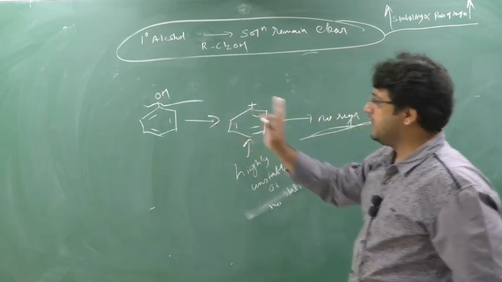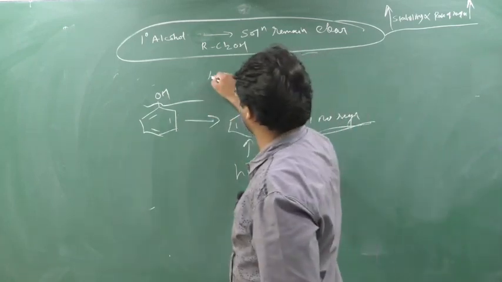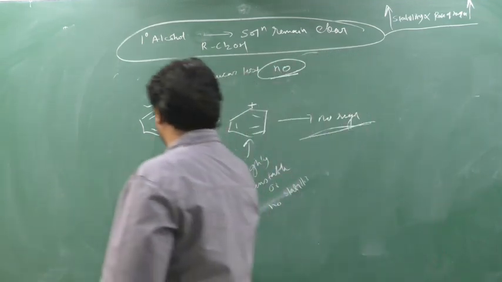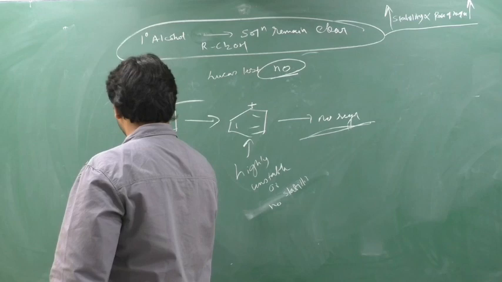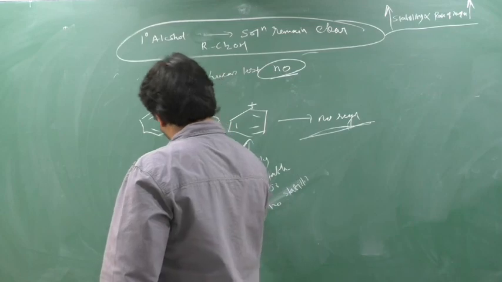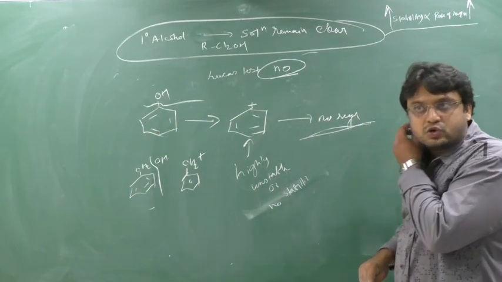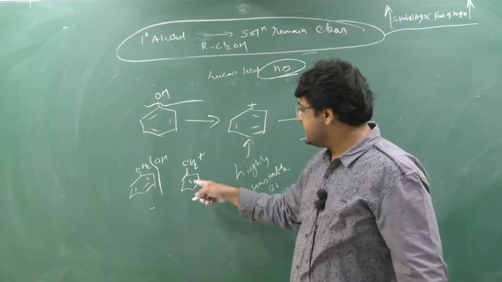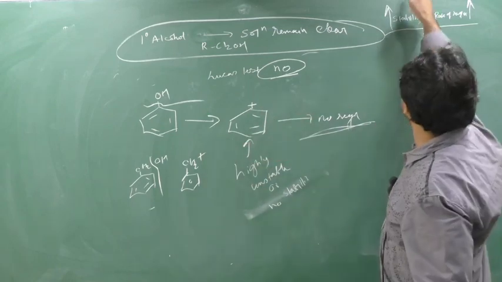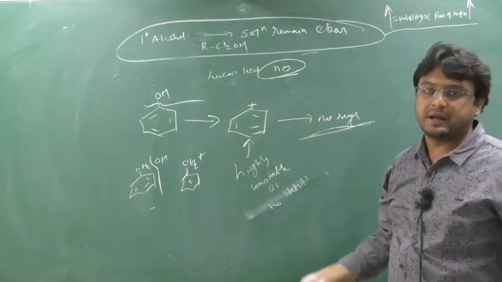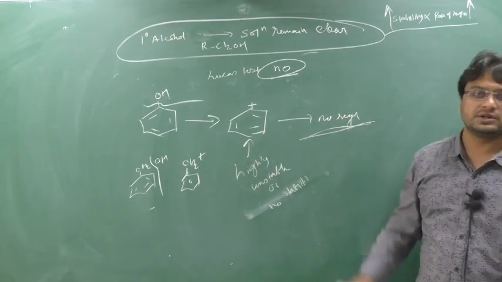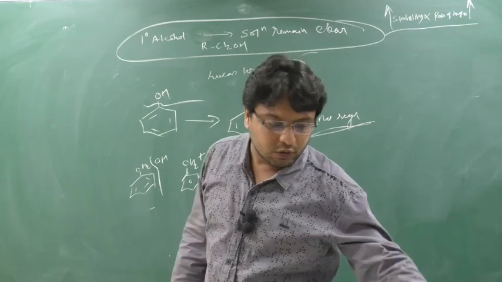So for this type of alcohol, the Lucas test doesn't occur. But instead, if I say like this, CH2OH, here I will form CH2 plus. So this is 1 degree alcohol, and we know that 1 degree alcohol does not show any Lucas test, but this 1 degree alcohol will show it because it is stabilized due to resonance. Stabilized due to resonance means stability will increase, rate of reaction also will increase, means it will complete in a shorter time. So this type of 1 degree alcohol will show the Lucas test. This type will not show the Lucas test, so no reaction. Clear? So these are certain logic you have to remember.